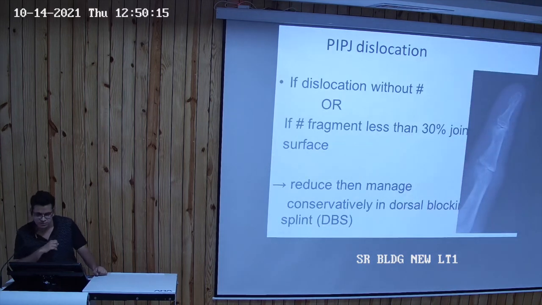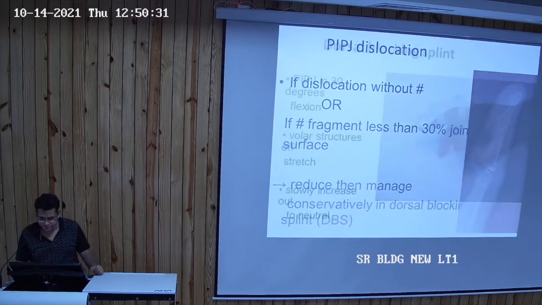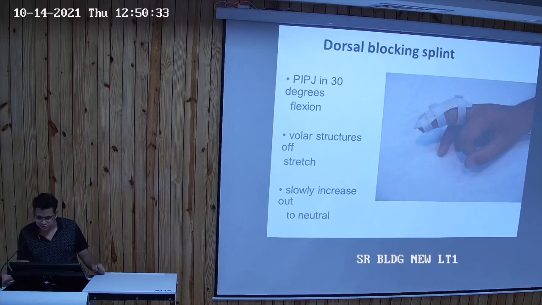If the dislocation happens with or without fracture, or if the dislocation happens without fracture, or the fracture fragment is less than 30% of the joint surface, we try to reduce and manage conservatively in dorsal blocking splints. This is a dorsal blocking splint in which the proximal interphalangeal joint is kept in 30 degrees flexion and the volar structures are gently stretched, and we slowly increase out to the neutral position.